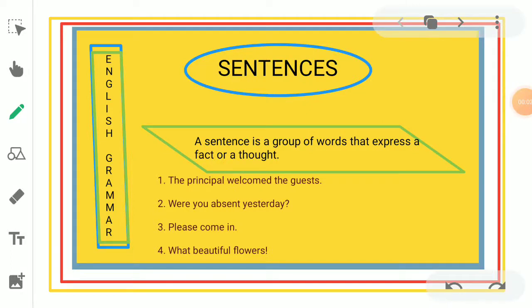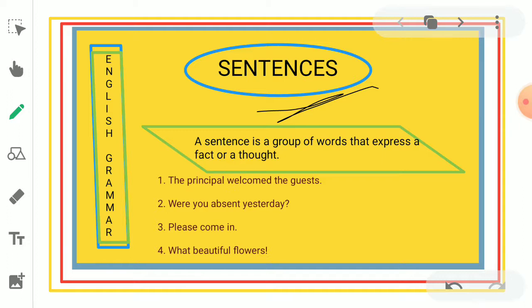Today I am going to teach you about sentences. As you have seen in your grammar book, Rise Up English Grammar and Composition, the first topic is about sentences. As you have noticed, it is on page number 5. Before we go to the particular chapter, we should know what a sentence is.